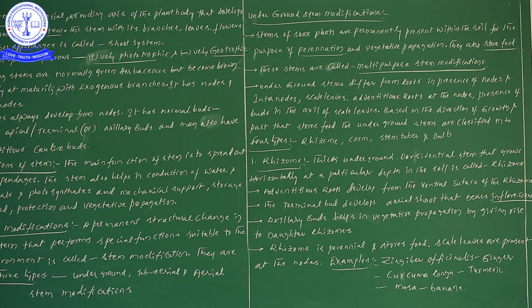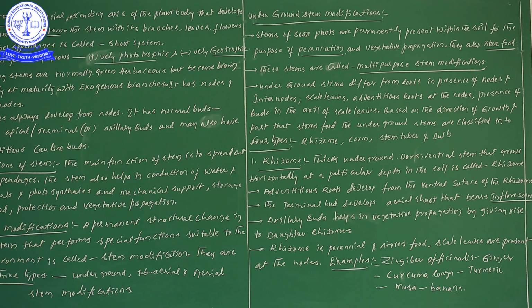This stem grows positively phototropic and negatively geotropic. Young stem will normally be green and herbaceous, but becomes brown and woody at maturity.